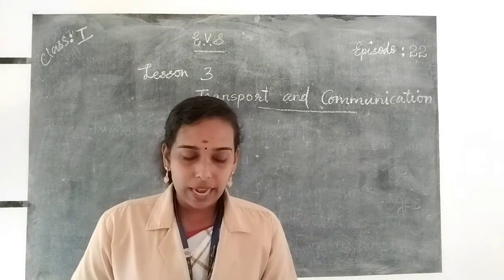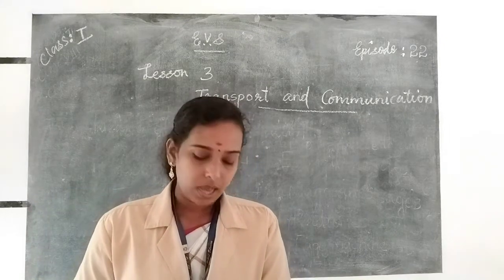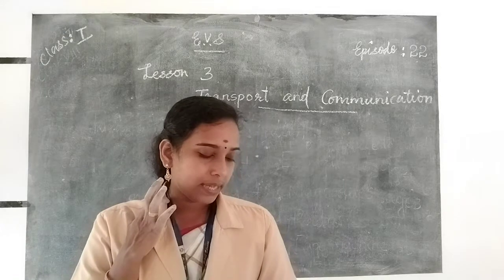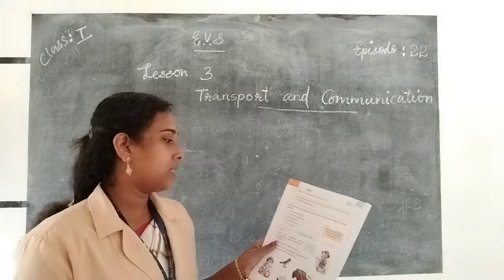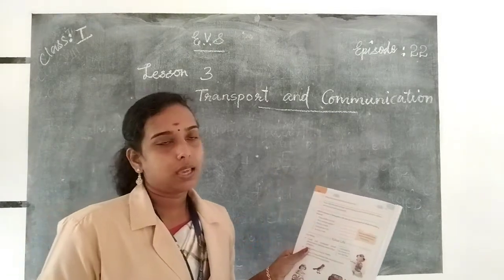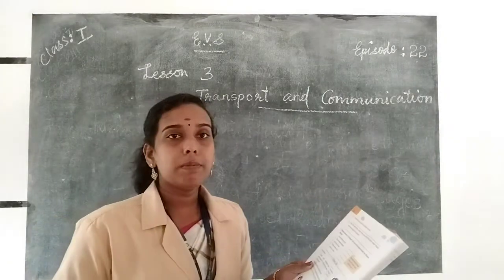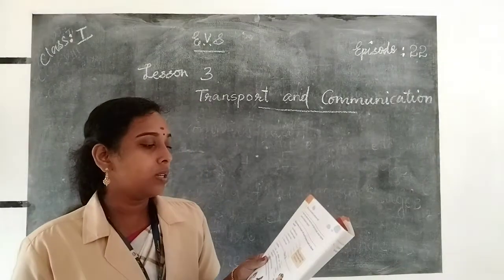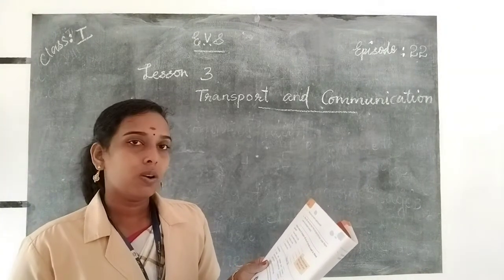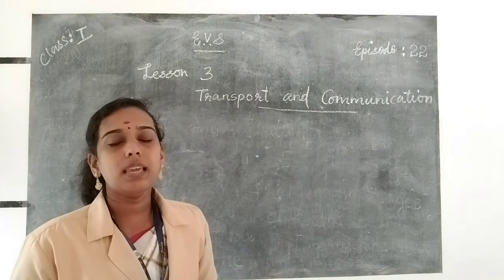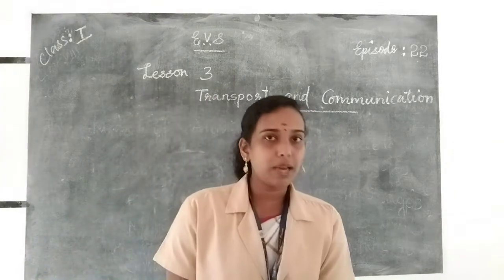So the answers of the questions will be sent to your WhatsApp. And now section C: which means of transport will you use if you need to travel to these places? From Delhi to USA, we use air transport. To a nearby market, we use land transport. Across a river, water transport. To the next city, land transport. Across a sea, we use water transport. So the answers will be sent to your WhatsApp.